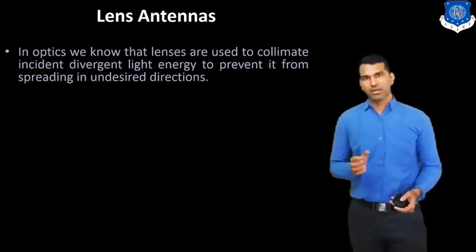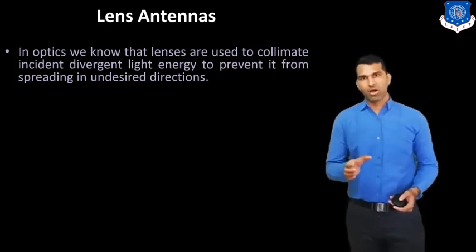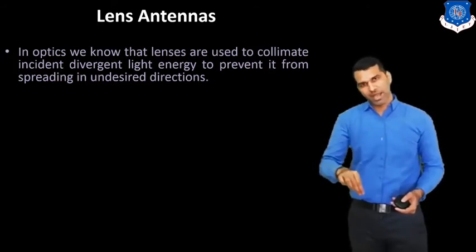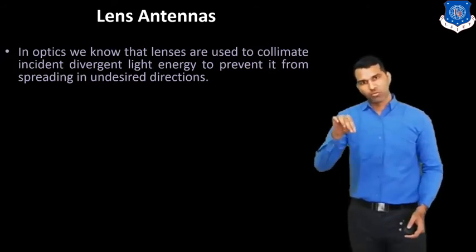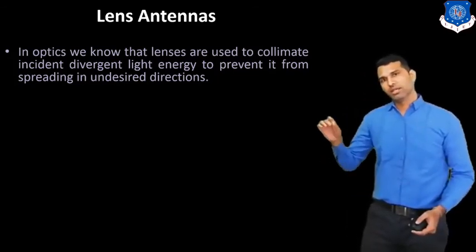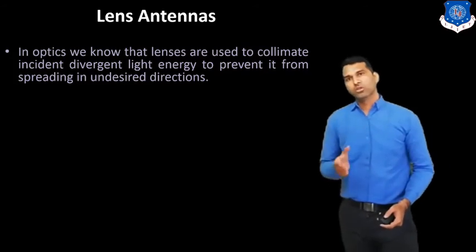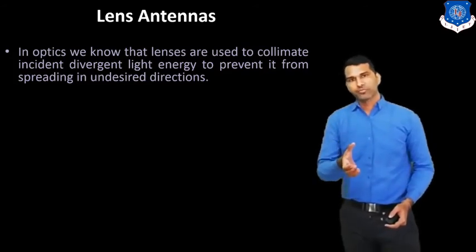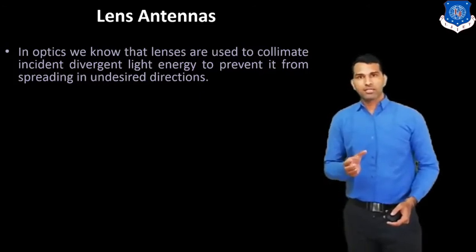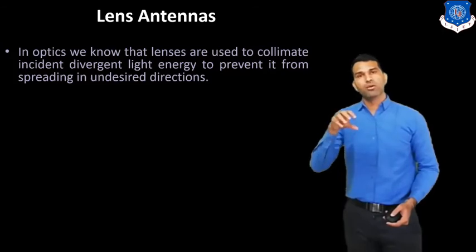We know that by using a lens, or we can say glass, we can concentrate the light energy in a particular direction or on a particular surface. The same principle is used here in the antenna. Here we use a lens to increase the directivity, or we can say to concentrate the electromagnetic wave on a particular surface.